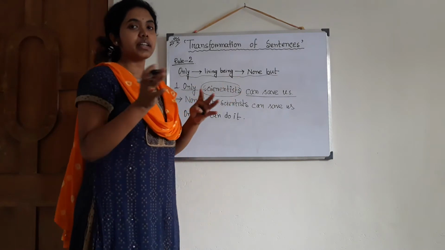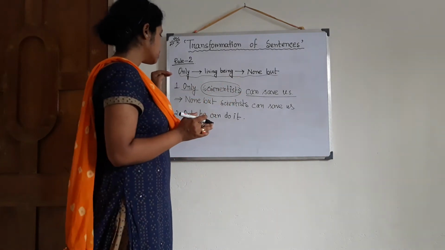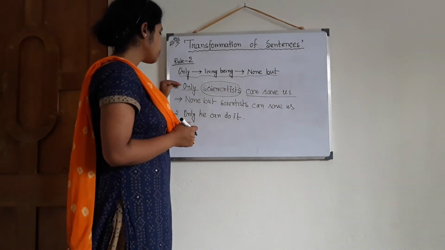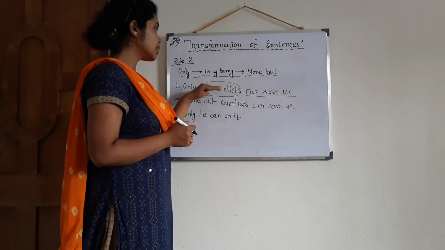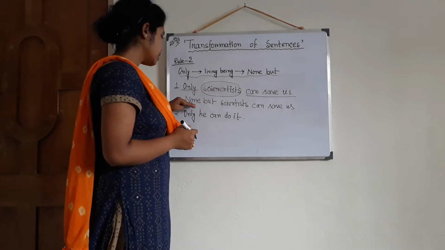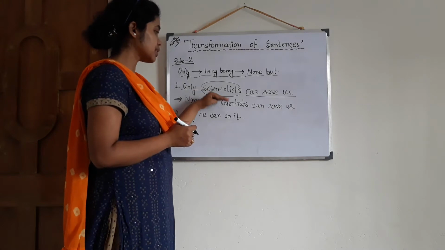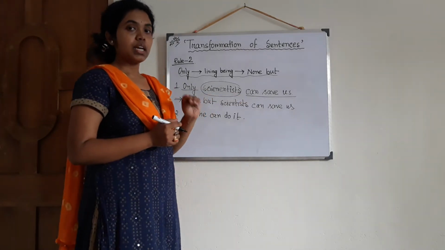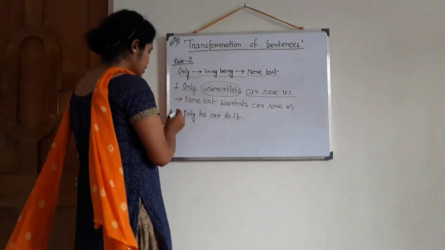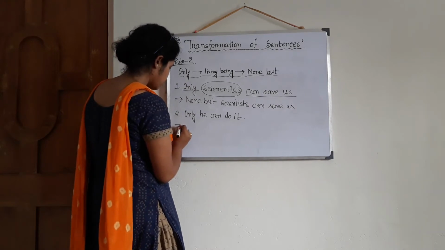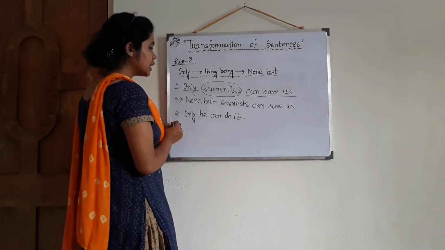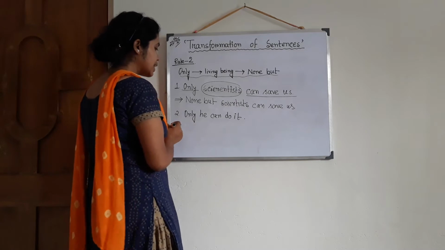This one is very clear and easy. If you understand the rule that if only is there and the subject is a living being, then we have to use none but, then the subject, then the rest of the portion. This is the pattern. In this way, we will solve the next one also: only he can do it.